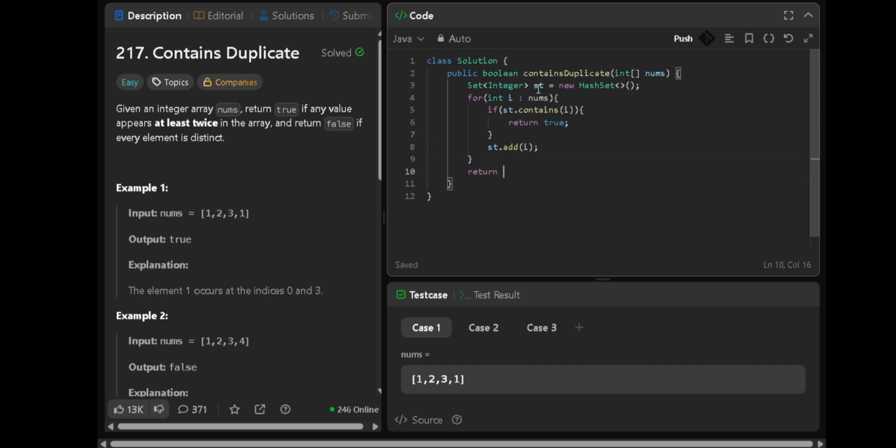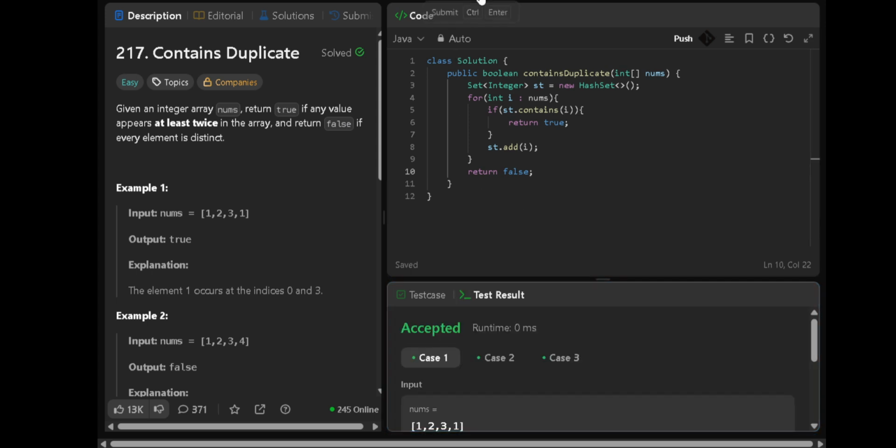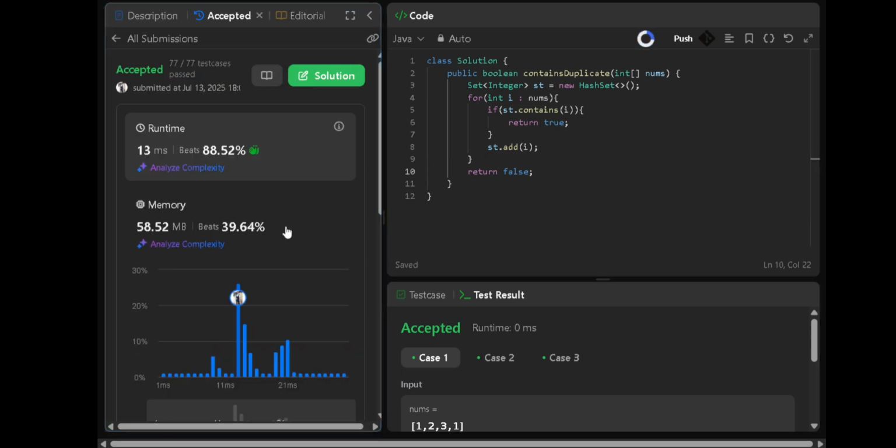If it still reached the point when it didn't return true, then it means we had all the unique elements in the array. So let's see how it will do. Now let's submit and see. Yeah, got submitted. That's it, right? Easy solution.